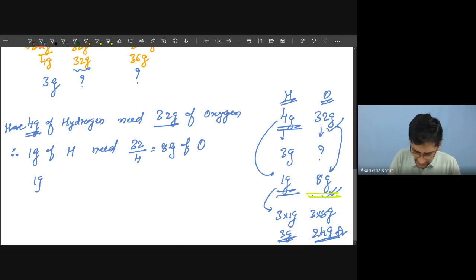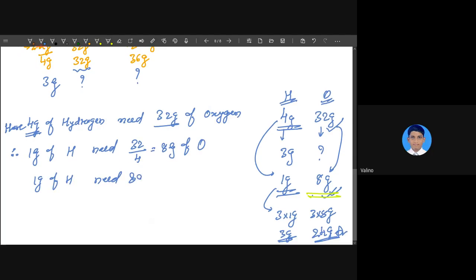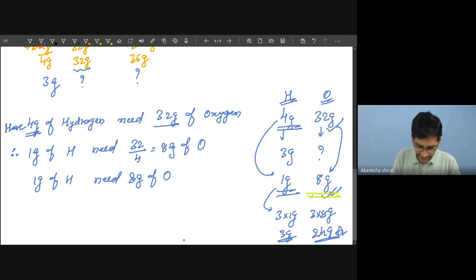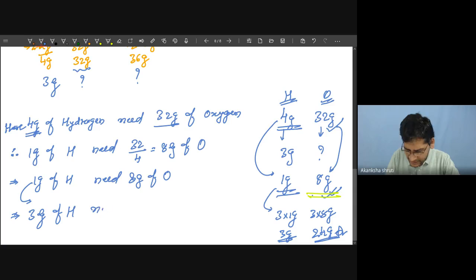That is, 1 gram of hydrogen needs 8 gram of oxygen. This I have written in the language. Therefore, if we take 3 gram, it means it is increased by 3 times. So while the hydrogen is increased by 3 times, in the same ratio we have to increase the oxygen.